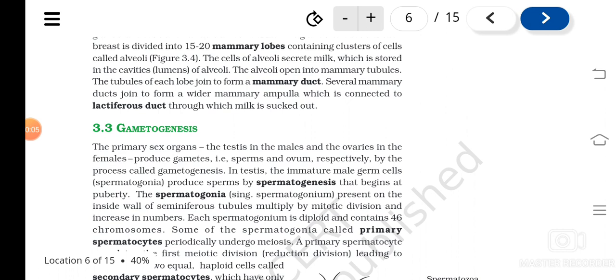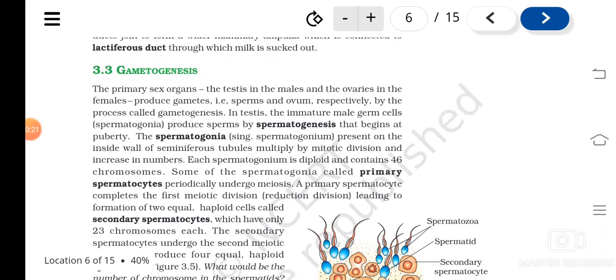So, in the previous classes, we have studied the male and female reproductive parts of the male and female reproductive system, isn't it? Today we are going to start a new topic, that is gametogenesis. What do you mean by gametogenesis? The process by which the gametes, that is sperms and ovum, are produced is called gametogenesis. The formation of gametes.